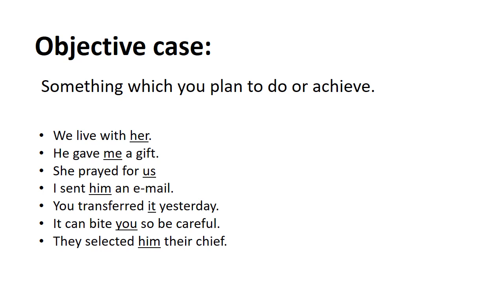Third one: she prays for us. Us is underlined, so obviously this is the object of the sentence. I sent him an email. Here again there are two objects. Him is the direct object, underlined. You transferred it yesterday. It is underlined already, so it is the object in the sentence.